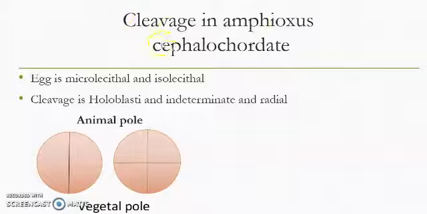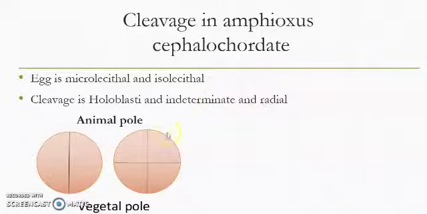Amphioxus, as I told you, is a cephalochordate. In Amphioxus, the egg is microlecithal and isolecithal. Micro means a little amount of yolk, iso means evenly, equally distributed throughout the cytoplasm of the egg. Cleavage is holoblastic, which means complete. The egg is fully divided into two cells, and it is indeterminate, in which the fate of the cells is not known.